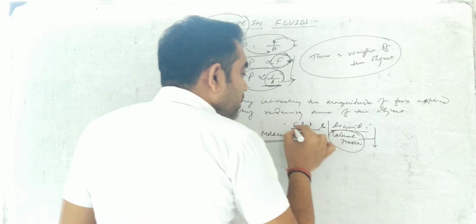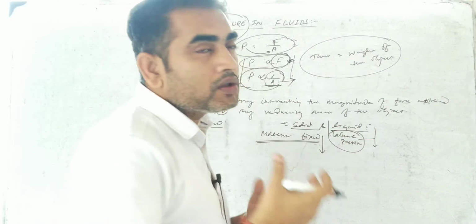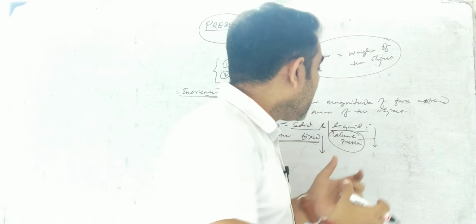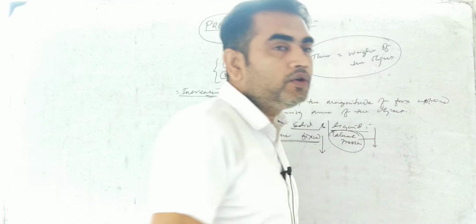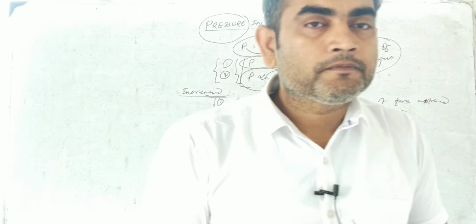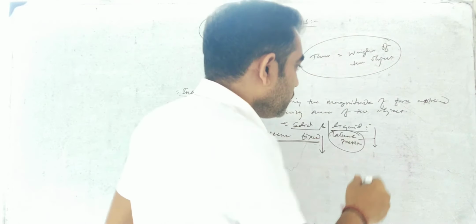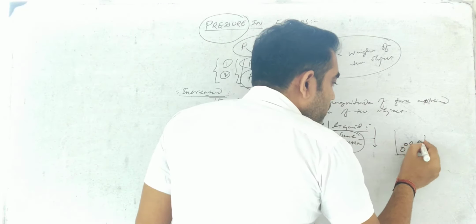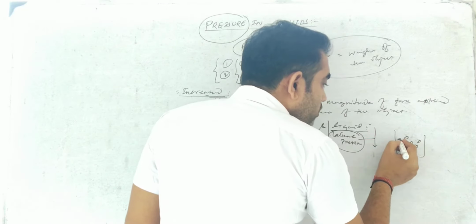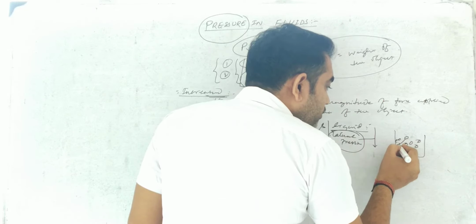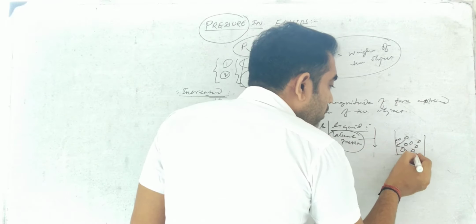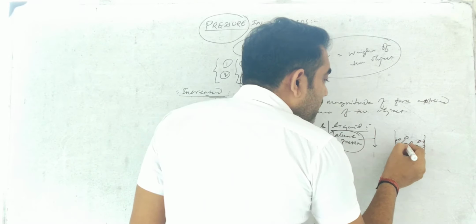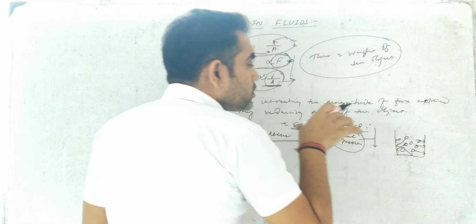That is the difference between solid and liquid pressure, because in a liquid, molecules move randomly. There is random movement of the molecules, and due to that, they also strike. Suppose we have a container with liquid molecules in it, these molecules will strike on the wall of the container, and that will exert a lateral pressure. That is not possible in the case of a solid.